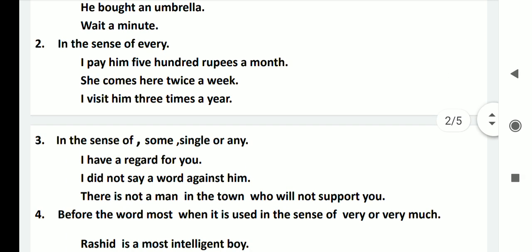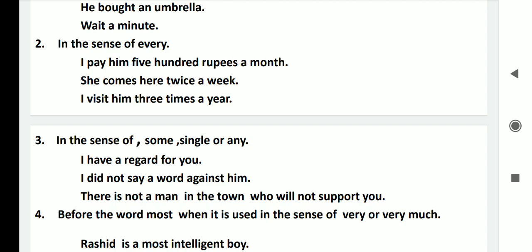Now point number 3, in the sense of some, single or any, as in the following sentences. I have a regard for you. Here a has been used in the sense of some. It means I have some regard for you.